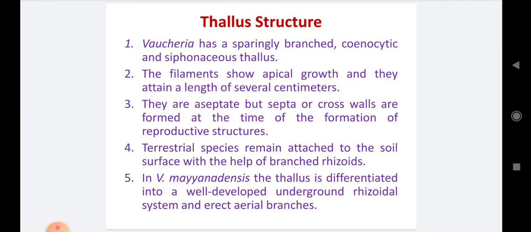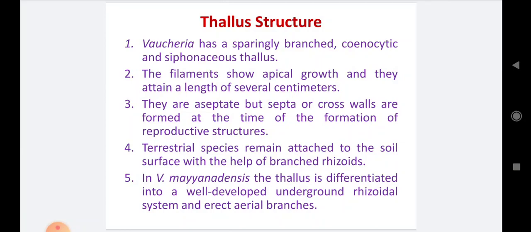Number 4, terrestrial species remain attached to the soil surface with the help of branched rhizoids. These Vaucheria have rhizoids, simple root-like structures, whose function is root-like functioning, that is attachment to the substratum as well as absorption of water and minerals from the substratum. Okay, terrestrial species remain attached to the soil surface.